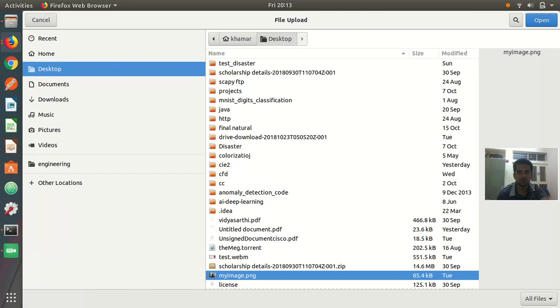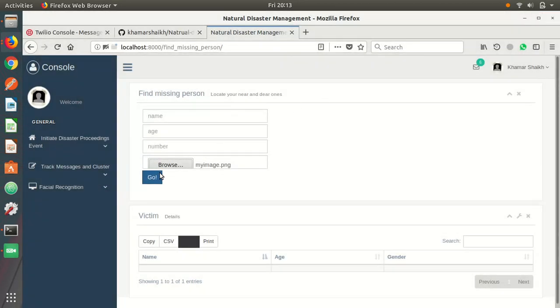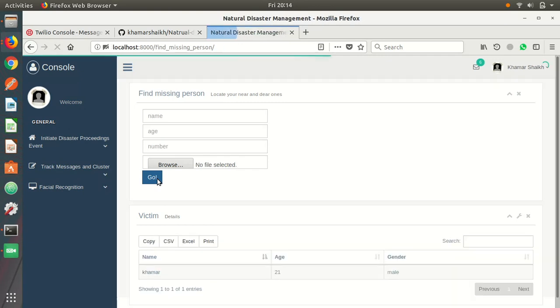So I'm using the Microsoft Face API to compare the present image with the images present in the master database of the epicenters, and I just submit the query by submitting the image. People can also search by their name, age, or number. Once this is uploaded, the list of users which matches the present face appears over here.